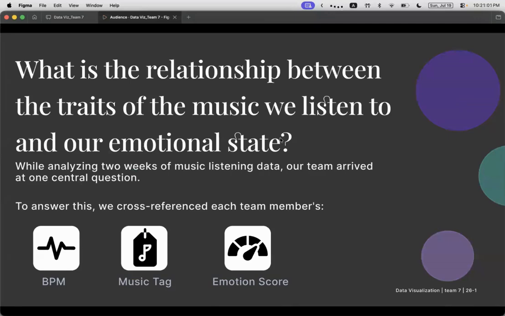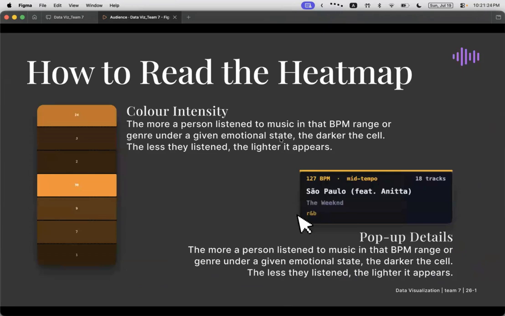For analyzing 2 weeks of music listening data, our team arrived at one central question. What is the relationship between the traits of the music we listen to, specifically BPM and genre, and our emotional state? To answer this, we cross-referenced each team member's BPM, music tag, and emotional score data and visualized it as an interactive heat map. The key to reading the heat map is the color intensity of each cell.